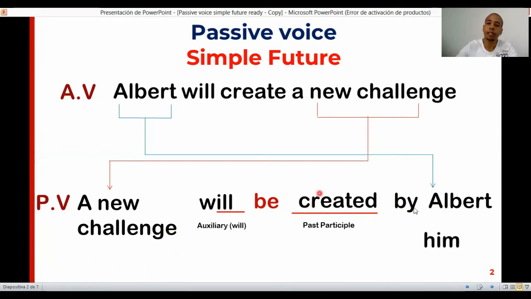Let's see in here, the object pronoun for Albert is he, so it's him. So you have two options, by Albert or by him, because it's an object pronoun.